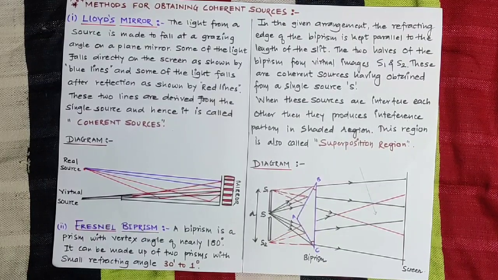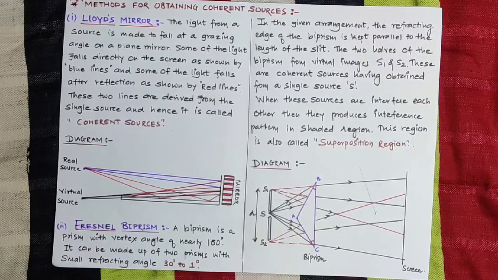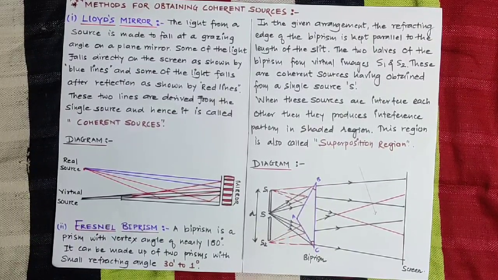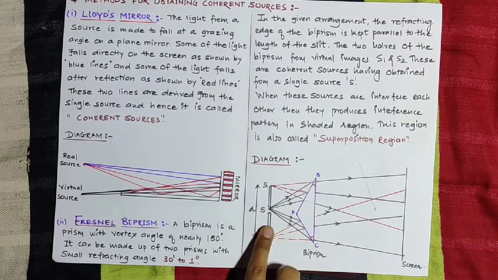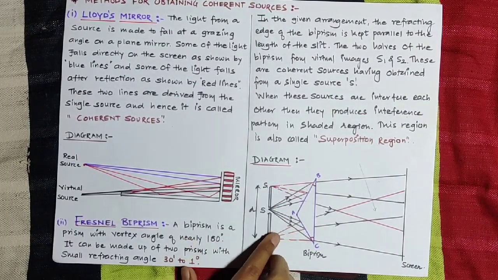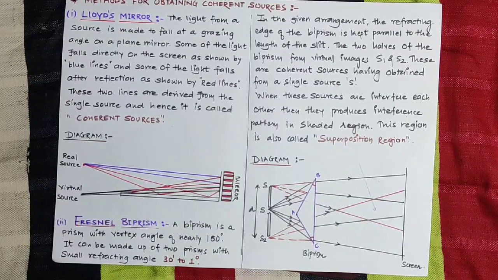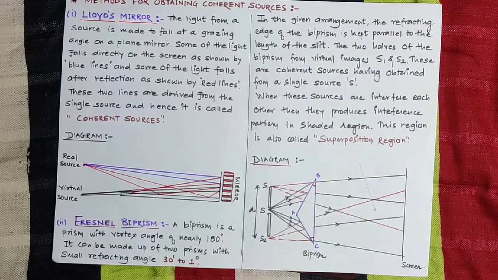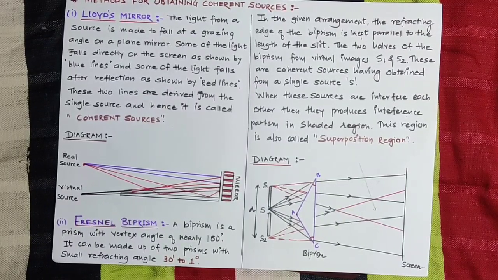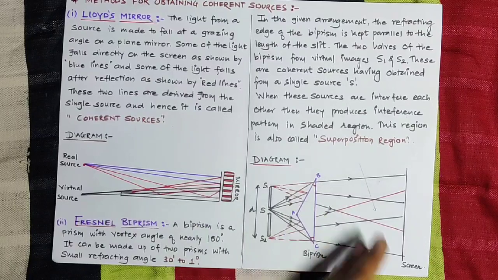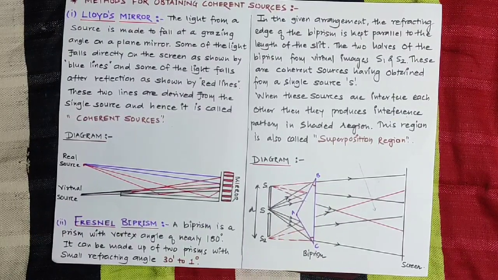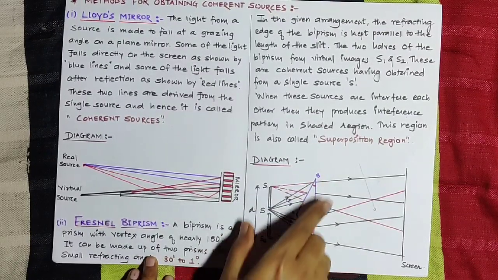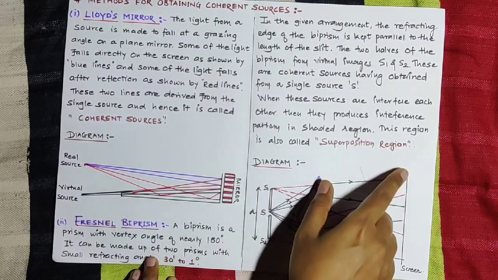Okay. So these two halves of the biprism form virtual images S1 and S2. These are coherent sources obtained from a single source S. Look here, the red dashed lines represent virtual sources. When light falls on this refracting surface, it gets reflected back. So when these sources interfere with each other, some amount of light is reflected back, but some amount of light passes through the base of the given prism, denoted by these arrows on the screen.